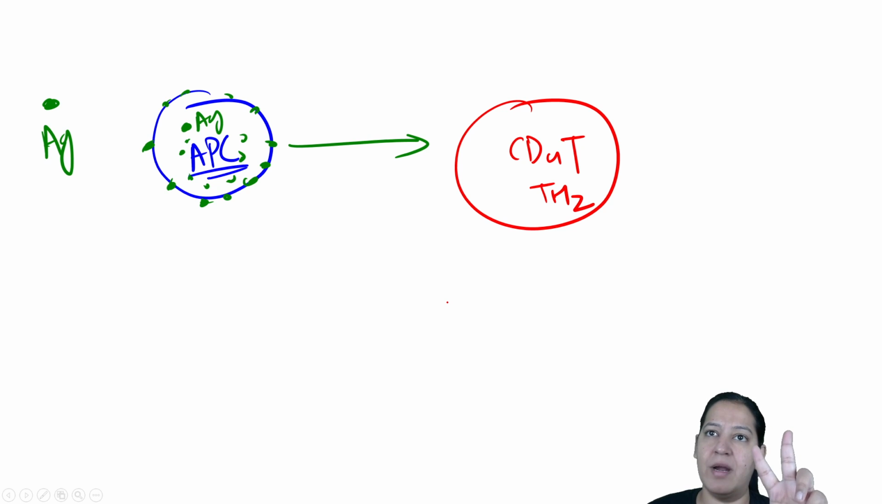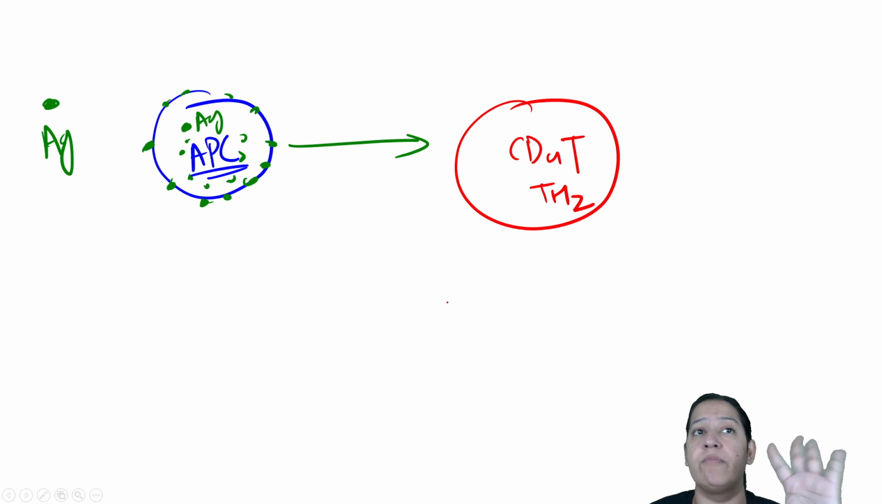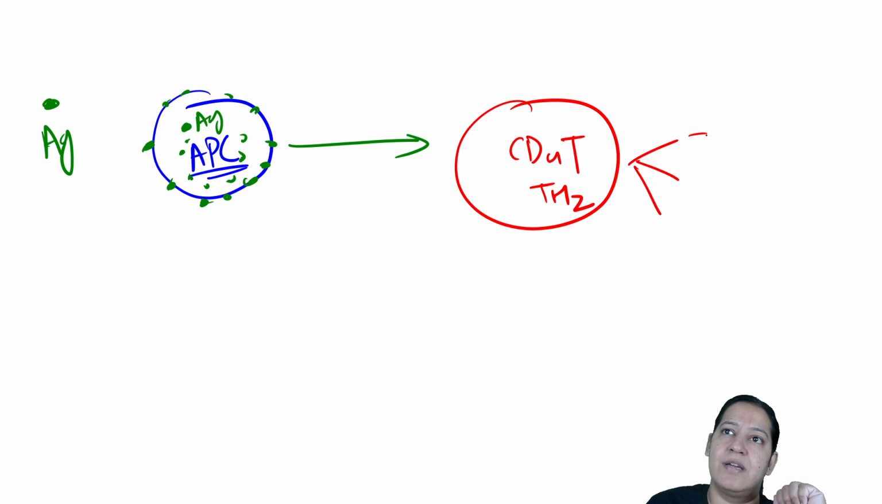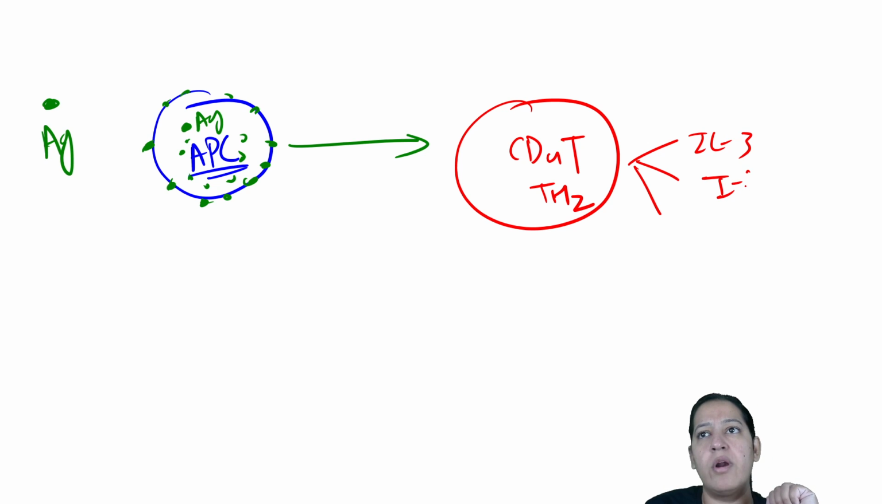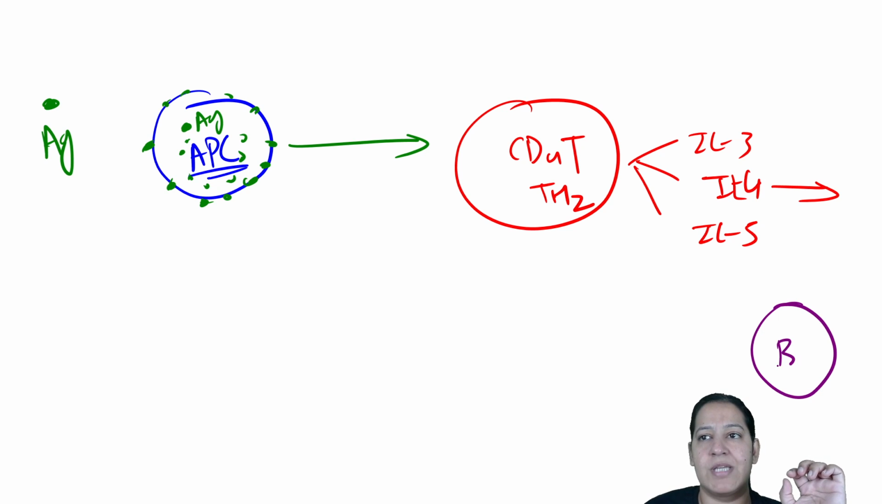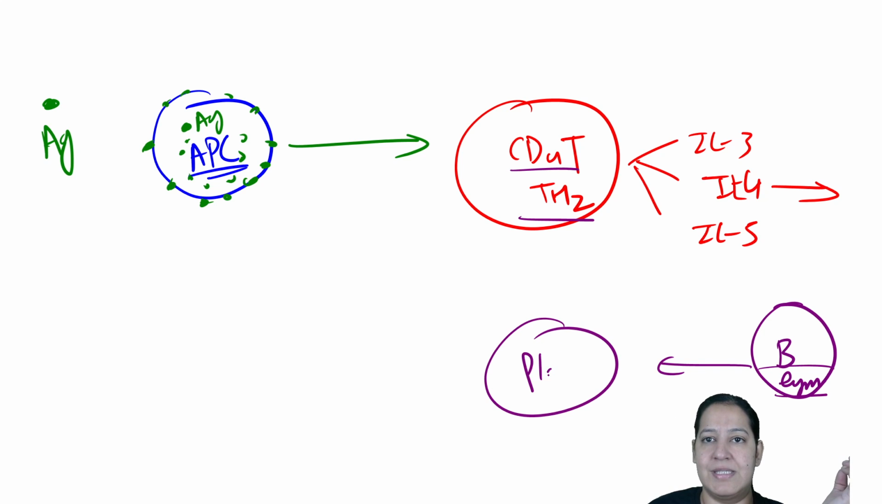Helper T cells are of two types, Th1 and Th2. So the helper Th2 lymphocytes will get activated. Once activated, they will secrete three cytokines: interleukin 3, interleukin 4 and interleukin 5. Out of these, interleukin 4 will stimulate the third cell. What is the name of the third cell? It is the B lymphocyte. So the helper T lymphocyte is stimulating the B lymphocyte. B lymphocytes get converted into plasma cells.